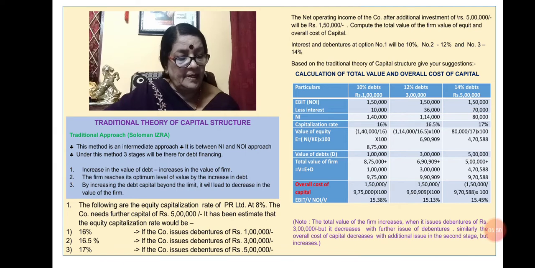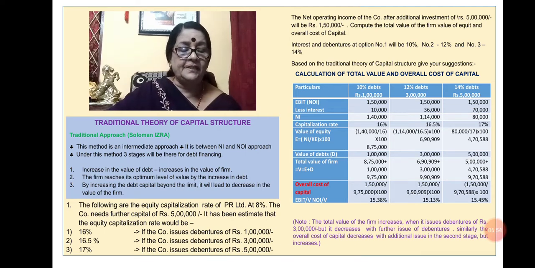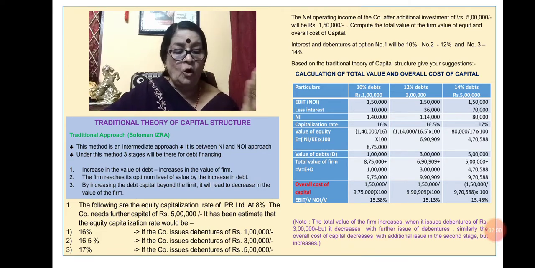But in this case, there is an increase in the overall cost of capital, 15.45% in the third stage. When the debt increases, the overall cost of capital is increasing. Okay, so in the first case, it is 15.38%, then it has decreased, then it has increased to 15.45%.